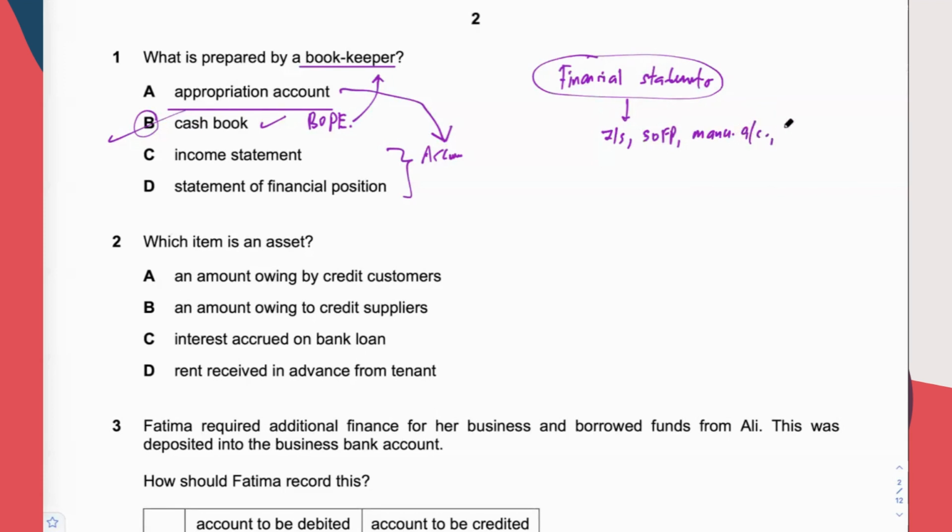It is. If you are doing partnership accounting, it also includes appropriation account, also includes current account, the T account. If you are doing accounting for companies, it also includes the SOCIE, the statement of changes in equity. Statement of changes in equity is also financial statement. Okay, so all these are done by the accountant.